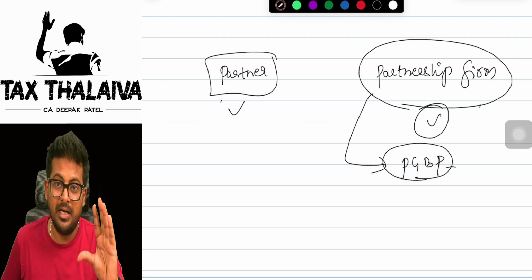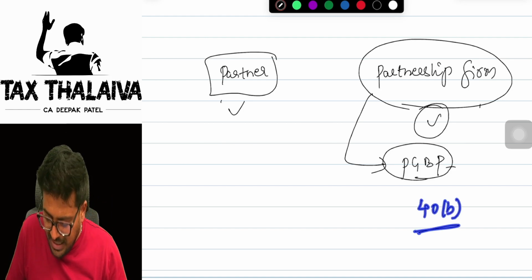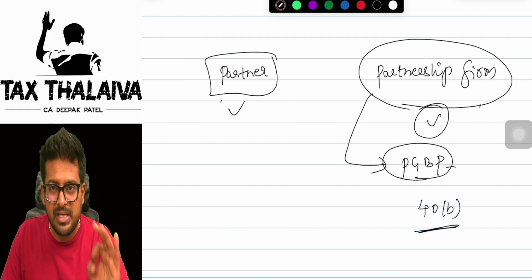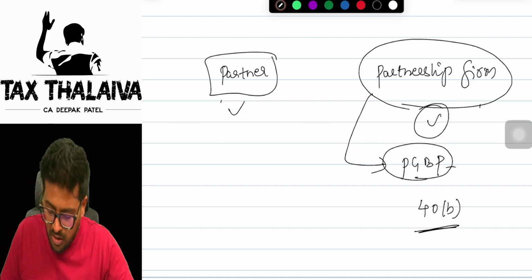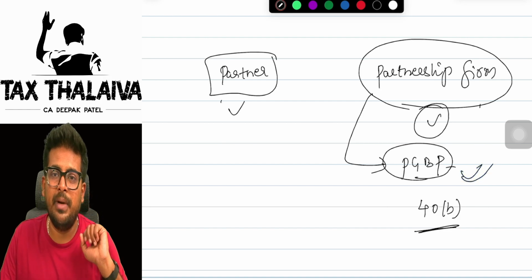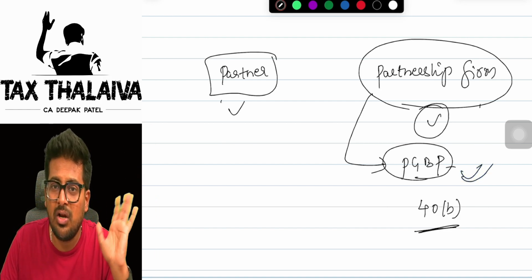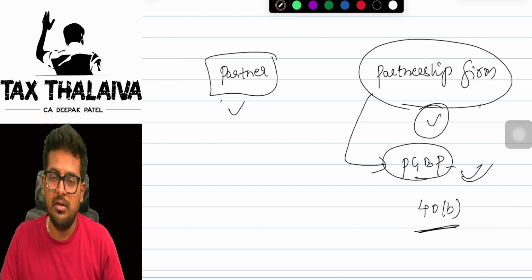Yes or no? But there is one section, which is section 40B. What does it say, sir? What is 40B's problem? 40B's problem is that it will allow only a part of the payments which are made to a partner. It will not allow full payments. Whatever you made to the partner, that will not be allowed in full. It will restrict it. It will disallow part of it.